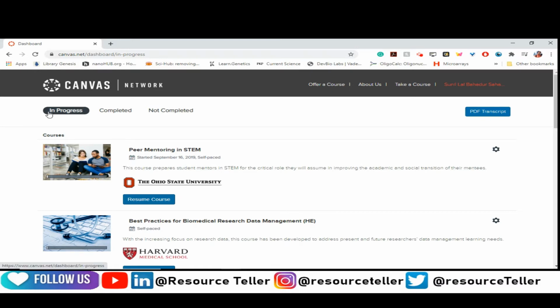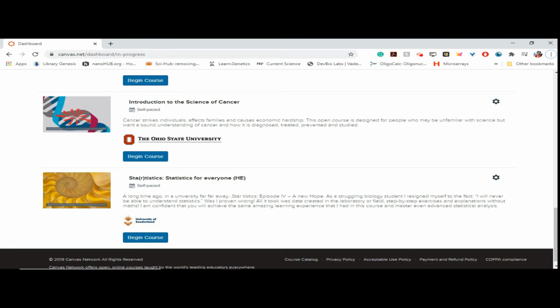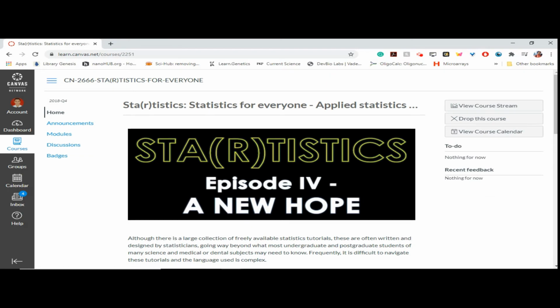As you can see here, the courses you have enrolled in, and by clicking on a specific tab, you can see the number of courses you have in progress and the number of courses you have completed and not completed. This progress bar represents the percentage of courses you have completed. To start learning, please click on begin course.